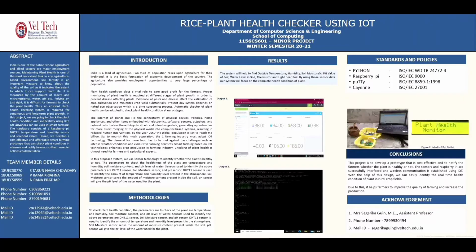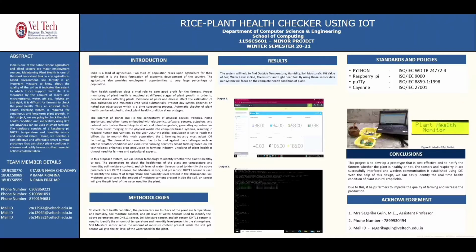IoT is our domain. IoT is used to connect devices over the internet. In this proposed system, we use sensor technology to identify whether the plant is healthy or not. The parameters to check the healthiness of the plant are temperature and humidity, soil moisture content, and pH level of water. Sensors used to identify these parameters are the DHT11 sensor, soil moisture sensor, and pH sensor. That's about the introduction. Methodology.